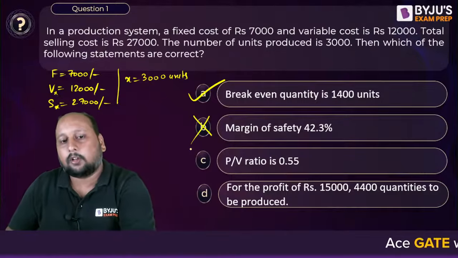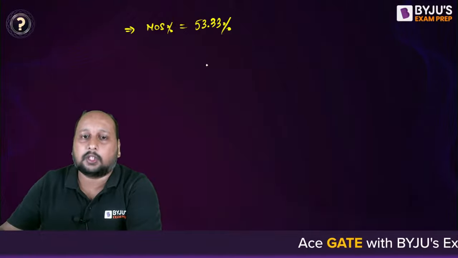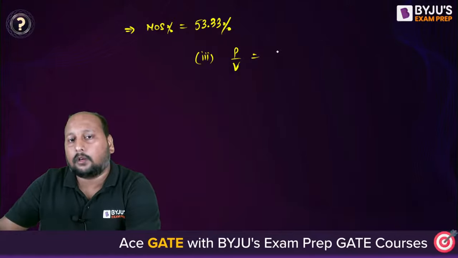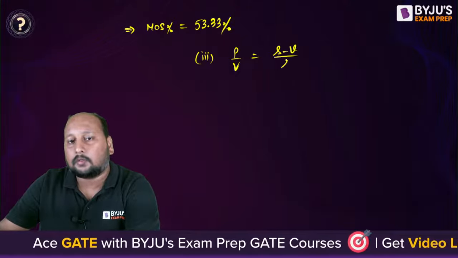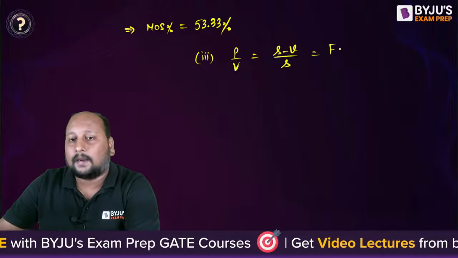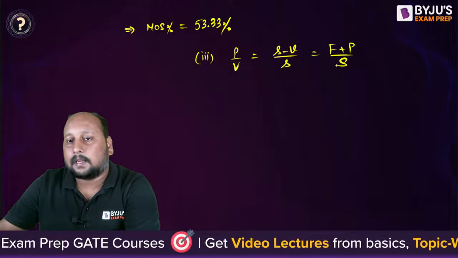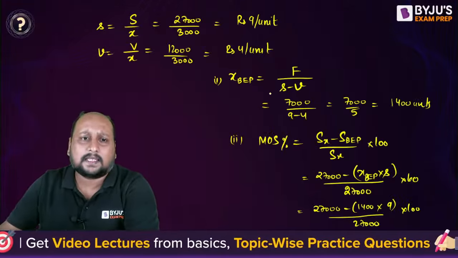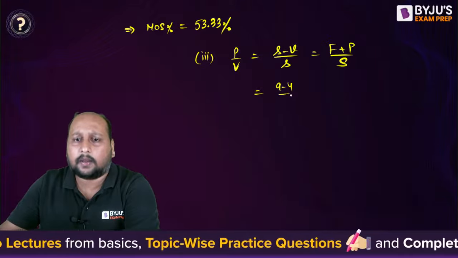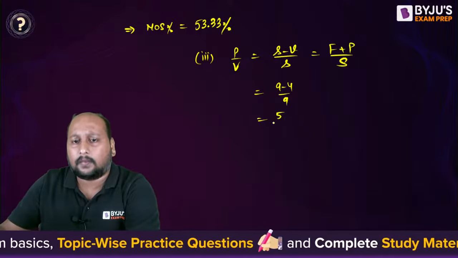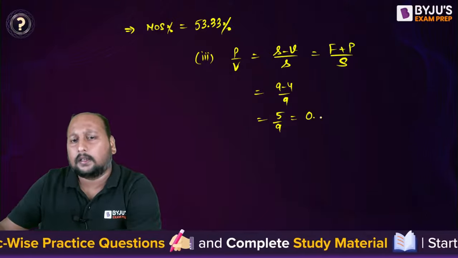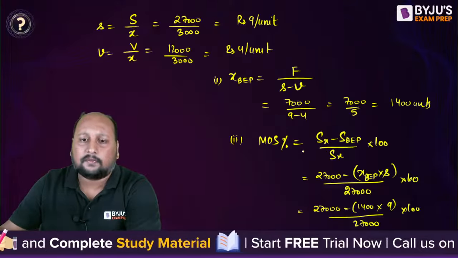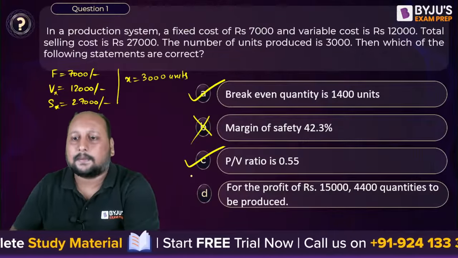Let us now proceed with option number C, profit to volume ratio. What is profit to volume ratio? The profit to volume ratio is equal to small s minus small v by small s, or I can say capital F plus P by capital S. Whichever formulation you can use, you can go for that. Small s is 9, 9 minus 4 by 9. So this is 5 by 9, that is 0.555 something. Option C is absolutely correct.